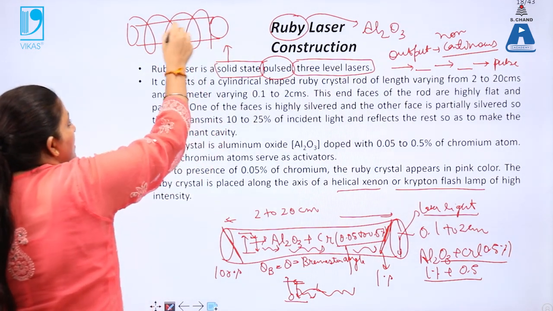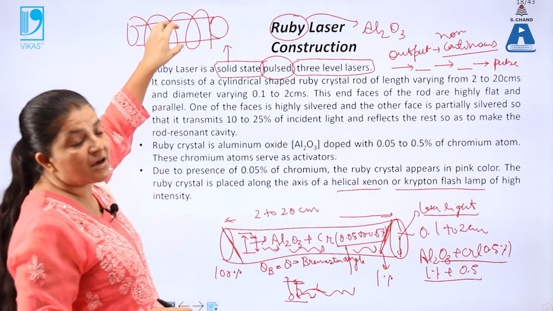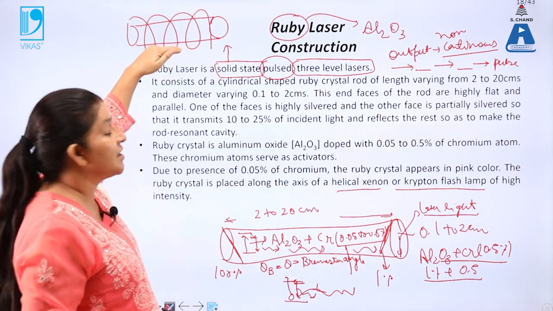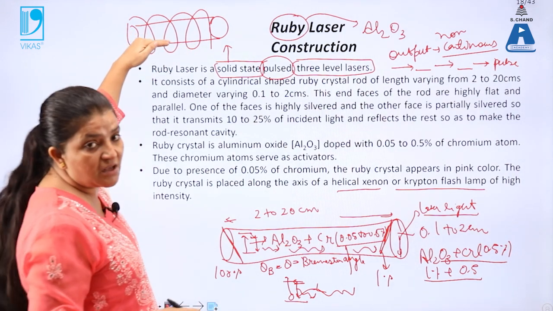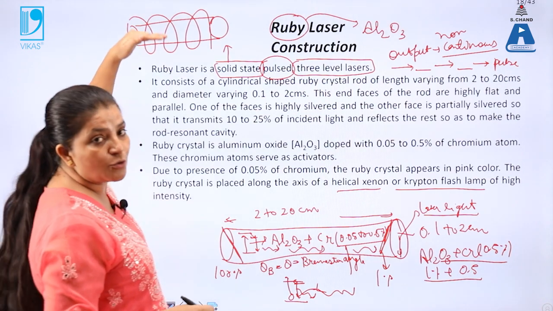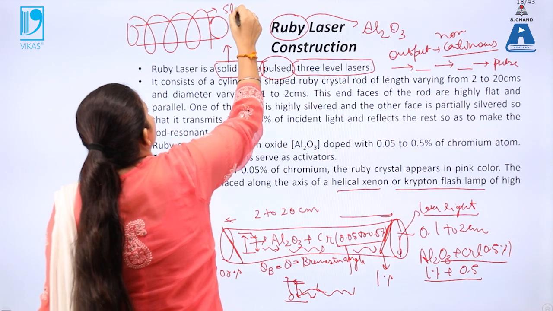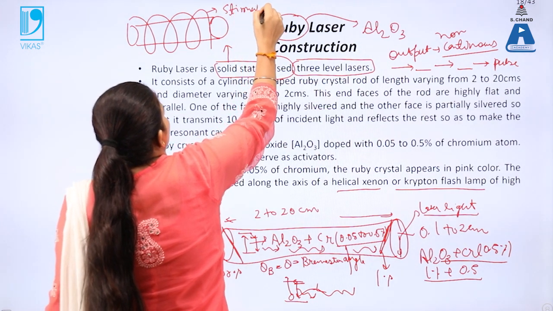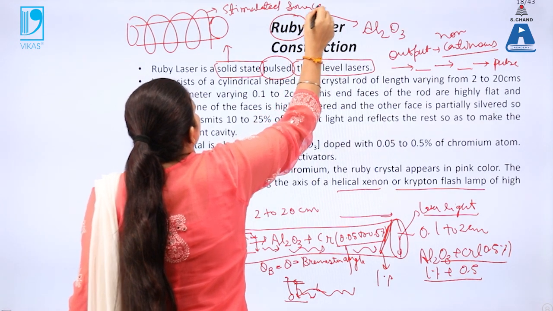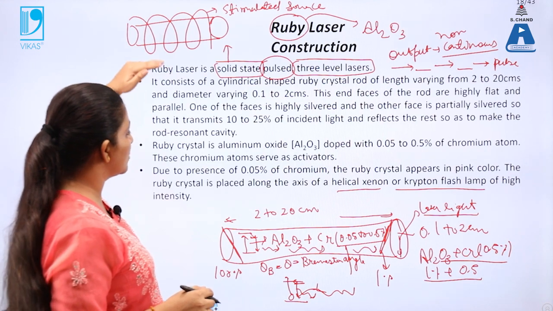So the helical xenon lamp is covered in this case. This lamp will provide the energy to the ground atoms, that is, the atoms which are present in the ground state can travel from the ground state to the excited state. So this is the stimulated source in this case, which provides the energy for the atoms to move from the ground state to the